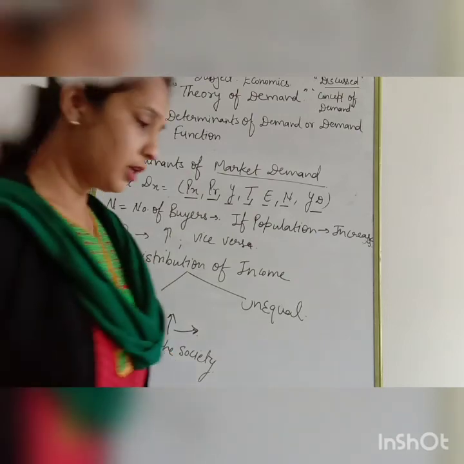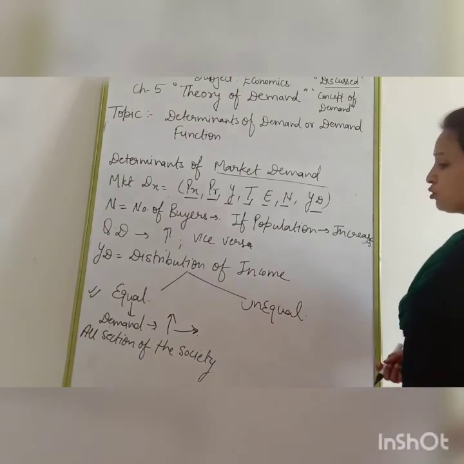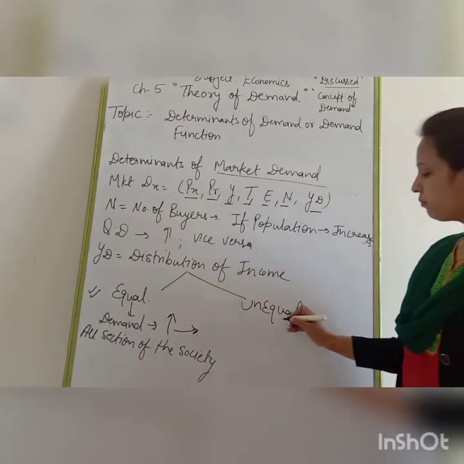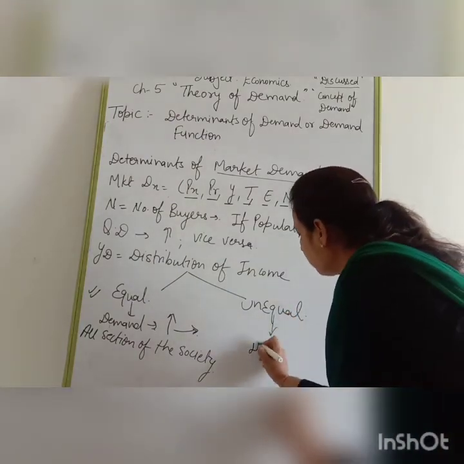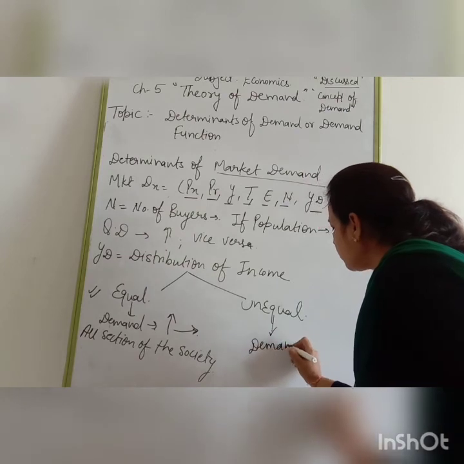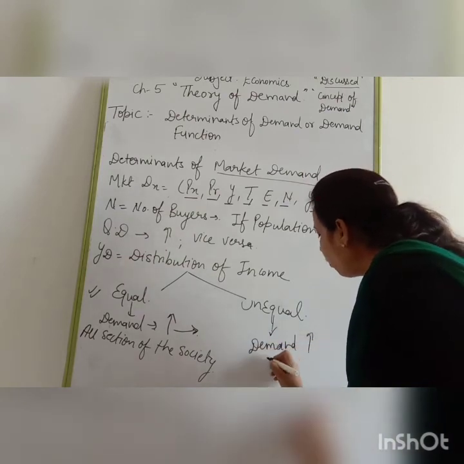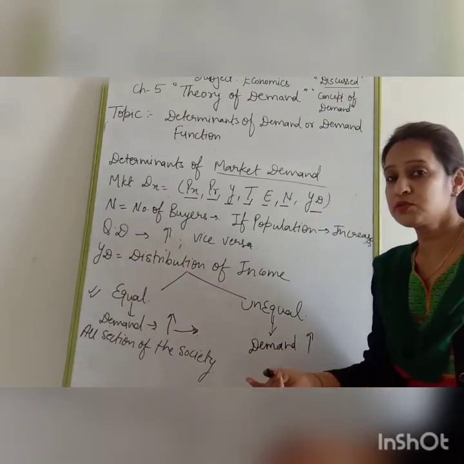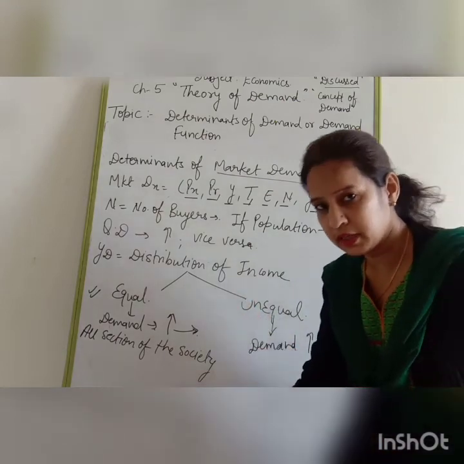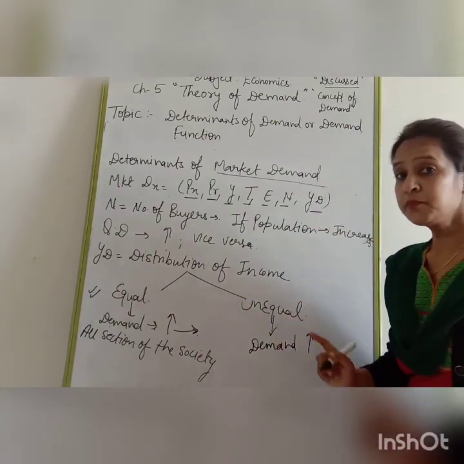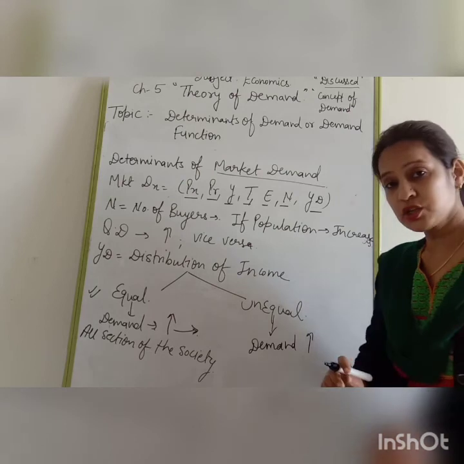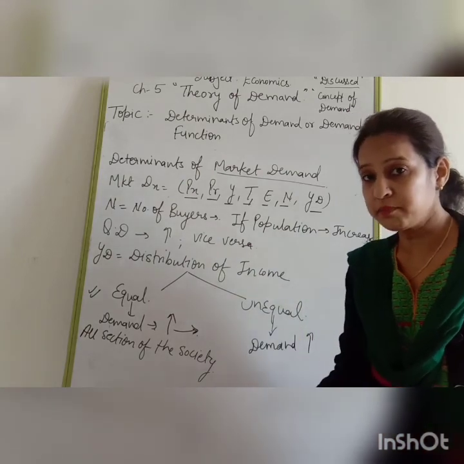Whereas if there is unequal distribution of income, then demand will decrease. Why will demand decrease?